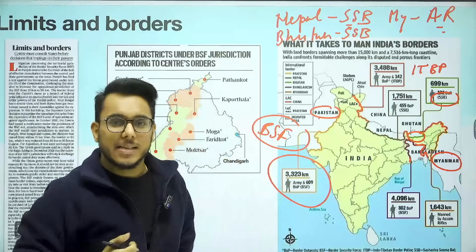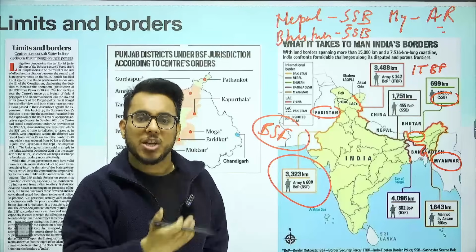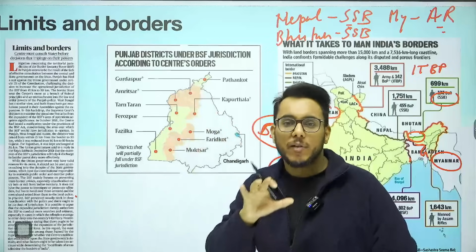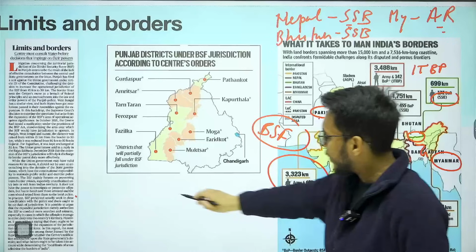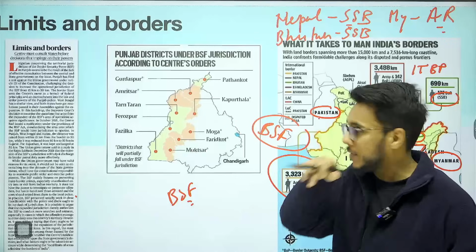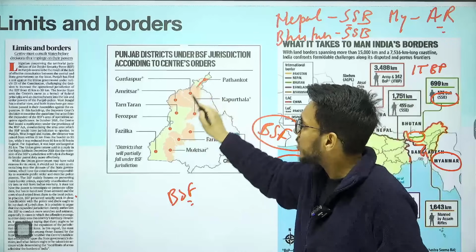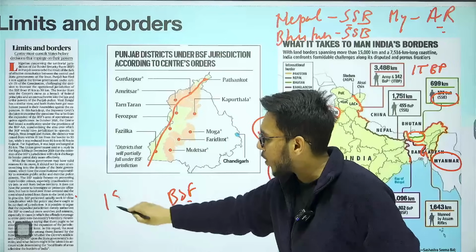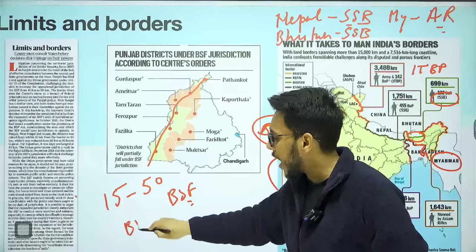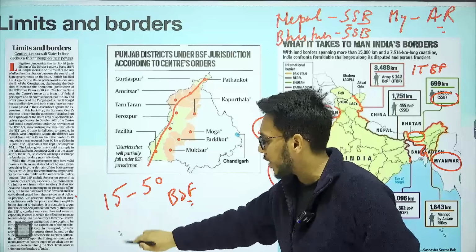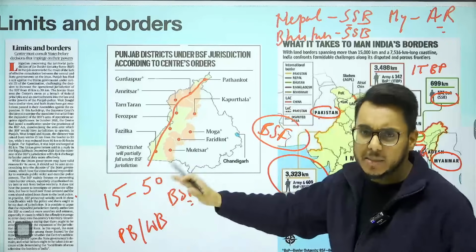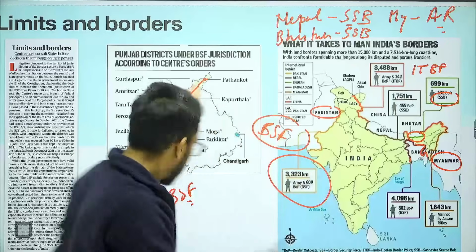So this is the mandate of the border protection agencies in India. Now, what has happened? Recently, the Government of India has decided that the BSF's operational zone will be increased from 15 kilometer to 50 kilometer in the states of Punjab and West Bengal. Let's understand this in a little more detail, and then we'll come back here.